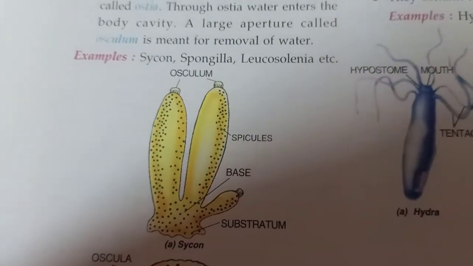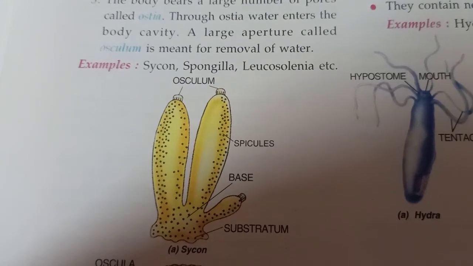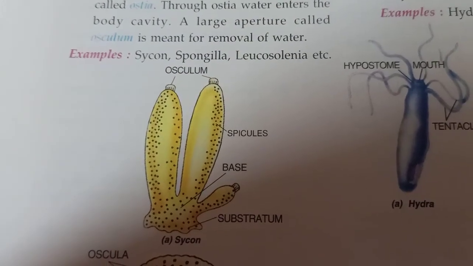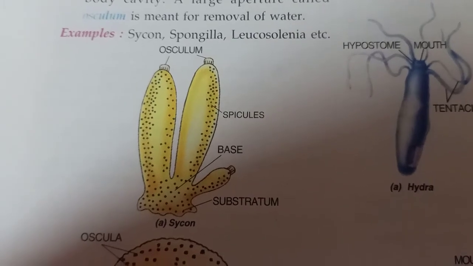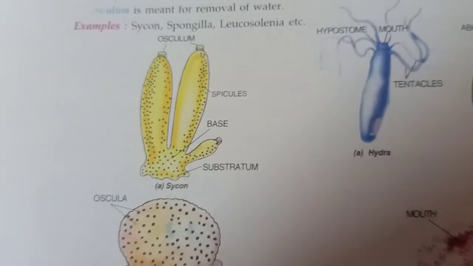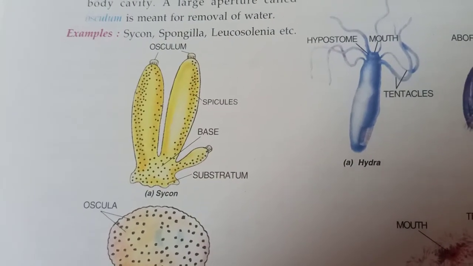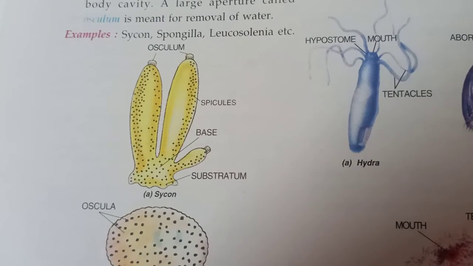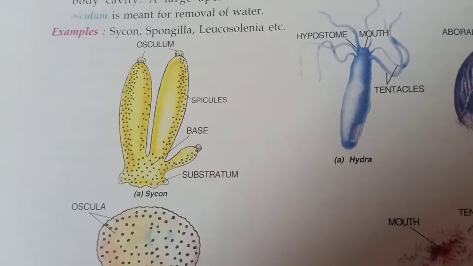This osculum is responsible for the easy removal of water. Then there is the substratum. You can see the body is divided, and they have the base, and the spicules are also there, the small pores which you can easily see.